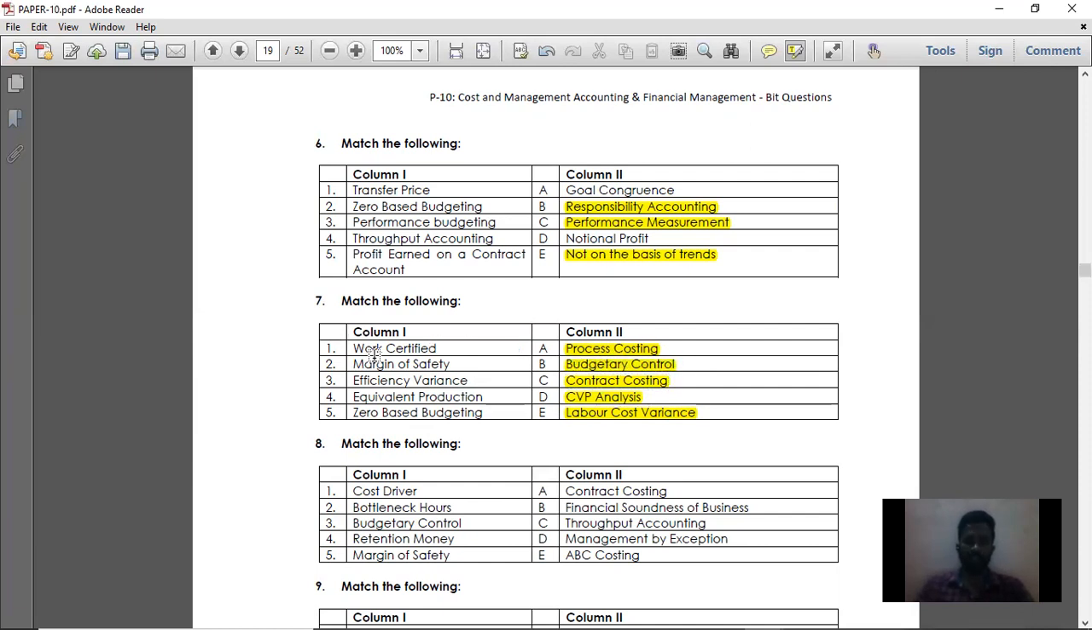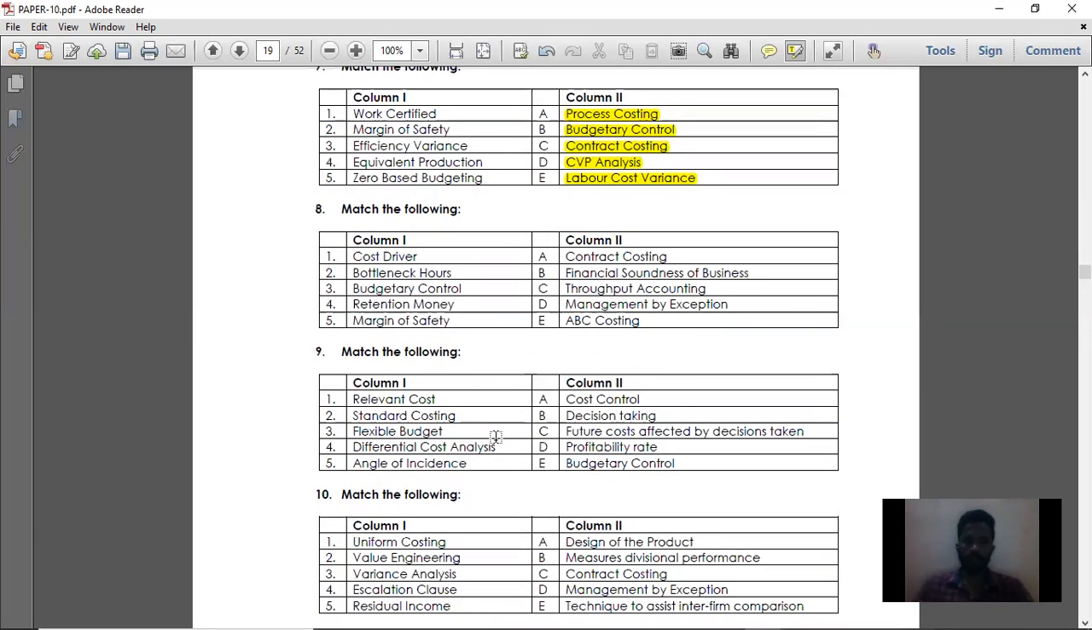Work certified is contract costing. Margin of safety is CVP analysis. Efficiency variance is labor cost variance. Equivalent production is process costing. Zero-based budgeting is budgetary control. Then moving on to the 8th question. Match the following, 8th question.